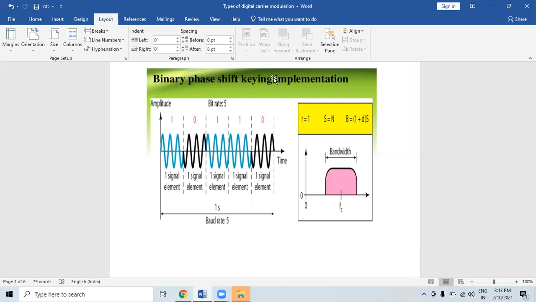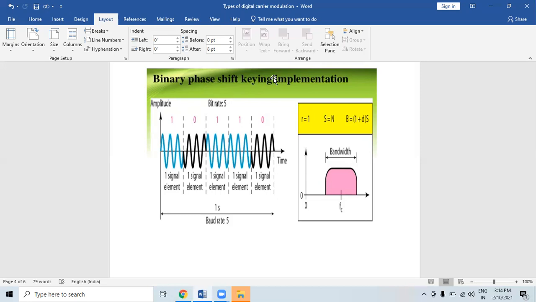It is the simplest form of phase shift key. It uses two phases which are separated by 180 degrees.